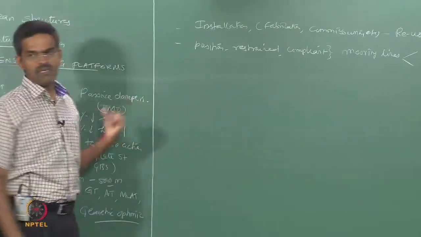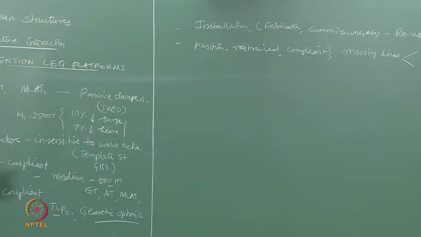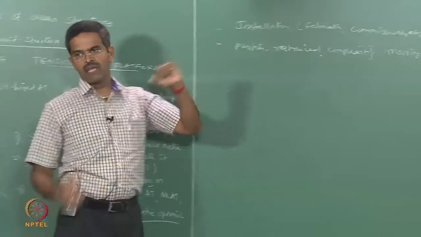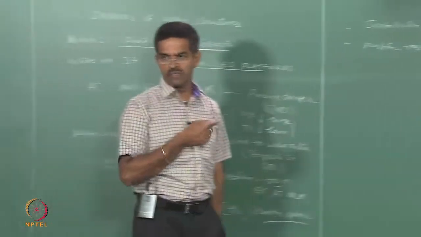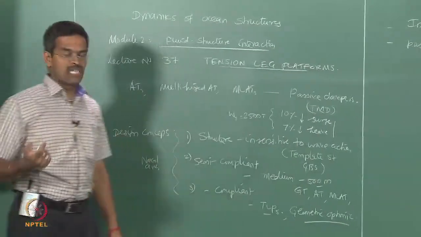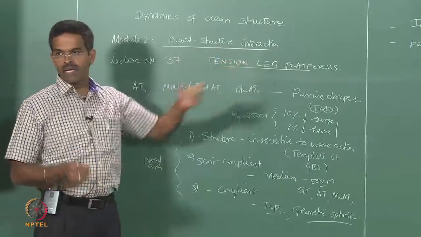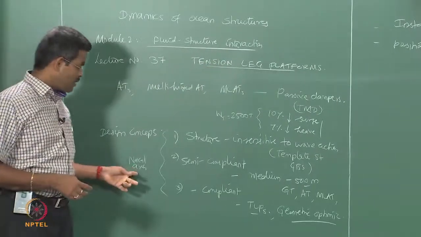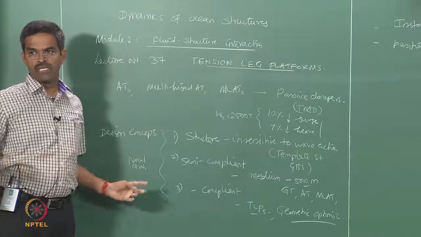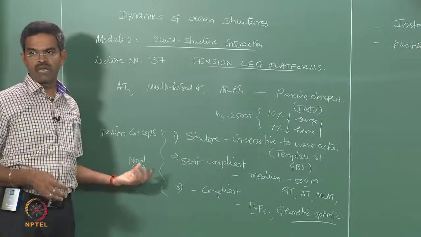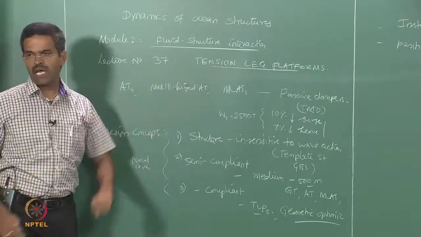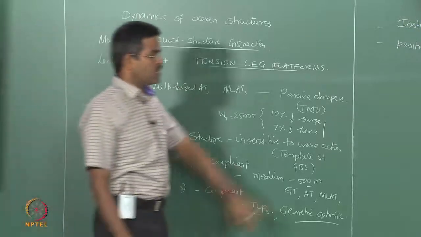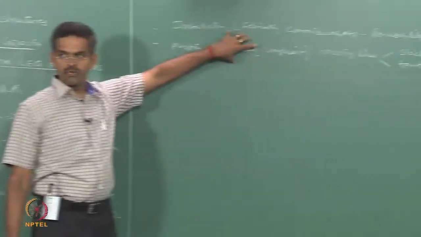So there is a fundamental difference in behavior between a large vessel which is floating, and a large platform which is position restrained. Therefore the dynamics applied here will not apply here as well, because as we all understand from fluid structure interaction, by and large, if the vessel or the body is allowed to move in a large dimension, it will cause secondary vibration like VIV etc., which does not happen in this kind of vessels or platform because they are predominantly position restrained.